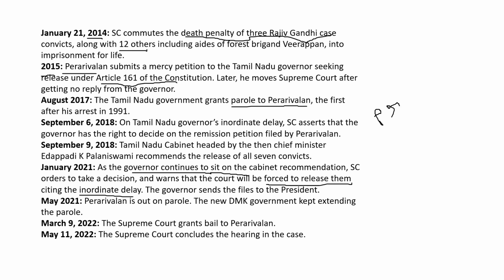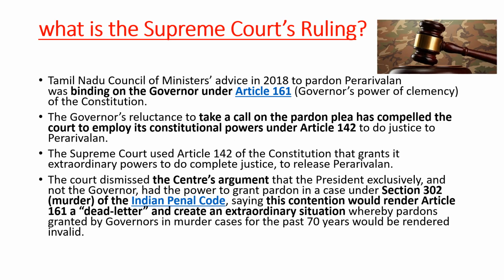So it went on. Then what happened at this point of time? Article 142 was invoked, and on May 18, Perarivalan was set free. So why was this article invoked? The Supreme Court told the governor that if the governor does not take any action, then the Supreme Court will act and let this guy free. So this is what it has done by using Article 142, which gives extraordinary power to the Supreme Court to do complete justice.